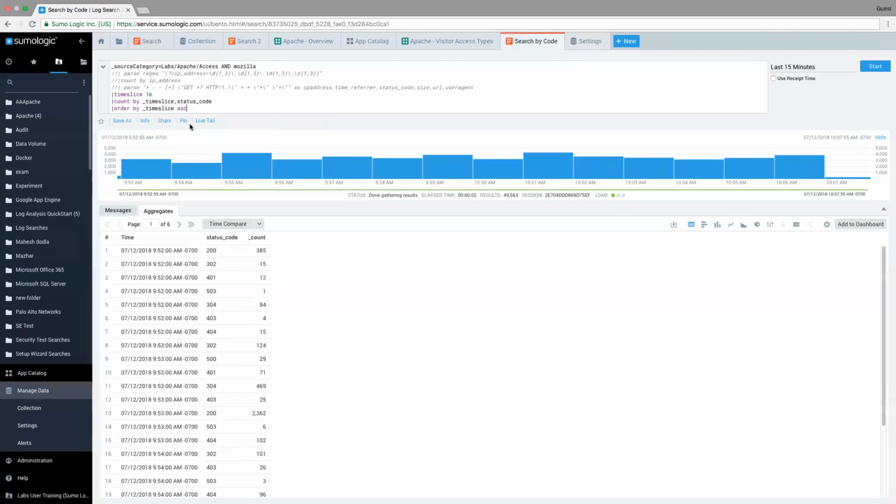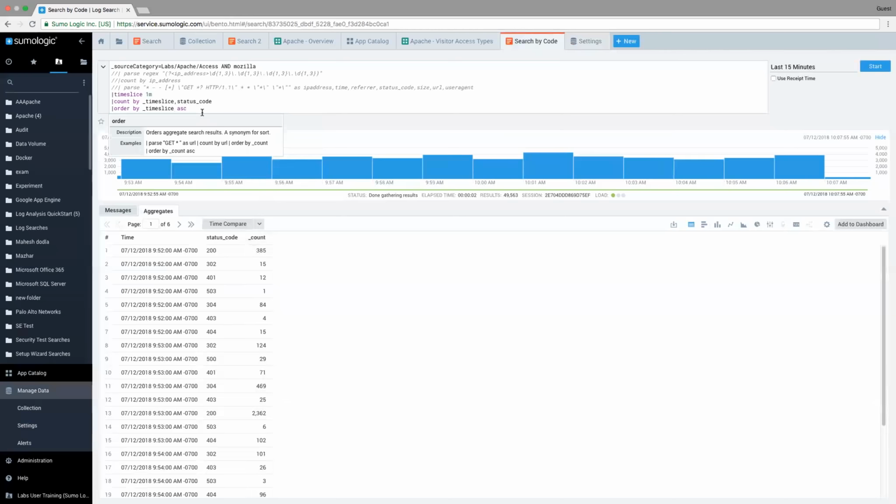And what that's going to do is it's going to do what it sounds like and what it should. It's going to put those time slices in order. So now I see all the 9:52s. So I see 9:52s, 9:53s, 9:54s. And so this is better. It's starting to get some information, a little better visually, but it's not the way I want it to be. And so what I'd like to see is a list of the time slices down the columns and status codes as my rows. So similar to the way you would do transposition or transposing in Excel. And so that's what I want to do, and let's go ahead and do that.